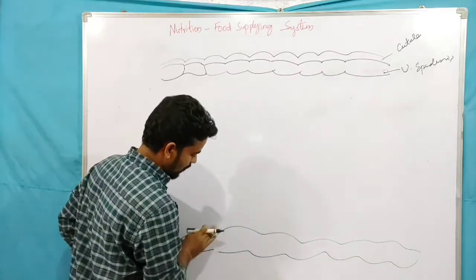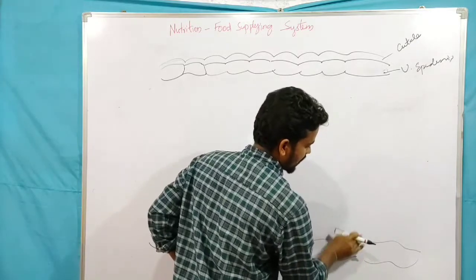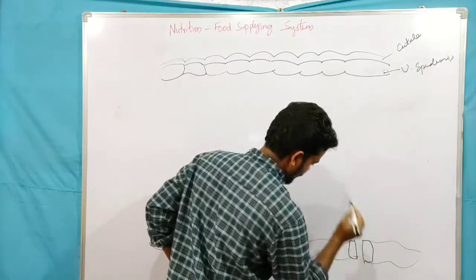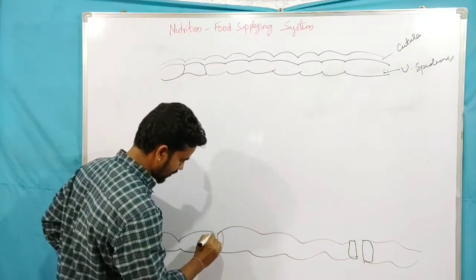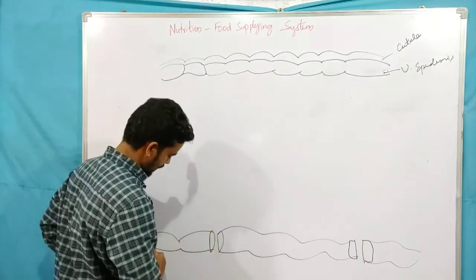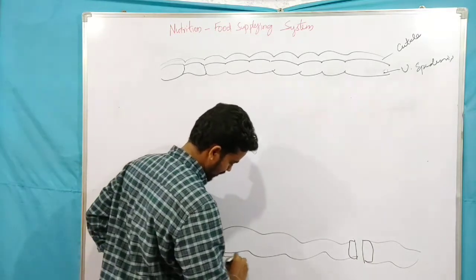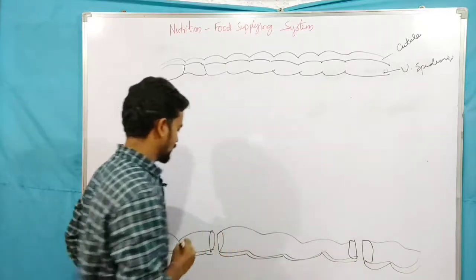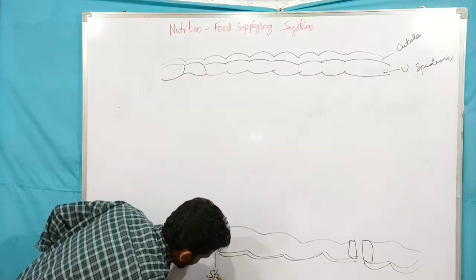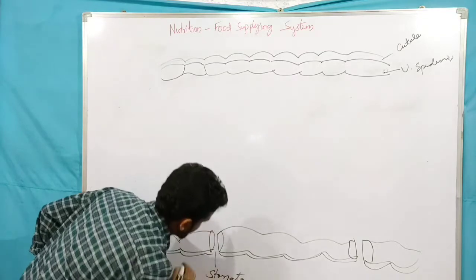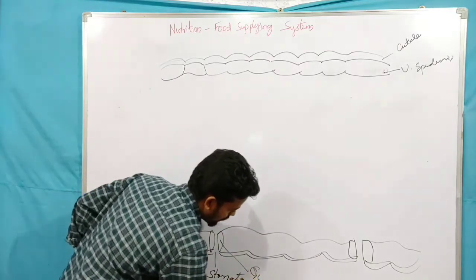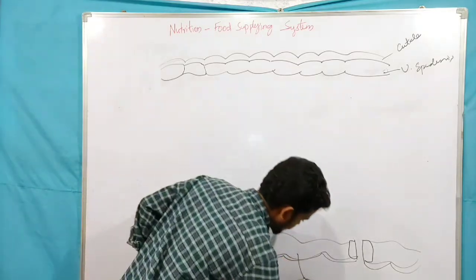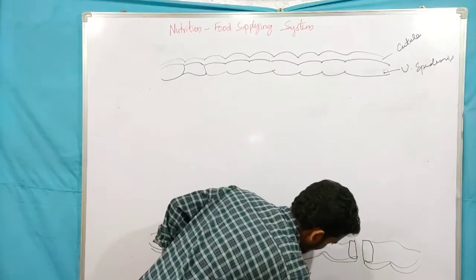In the lower epidermis we can see stomata. This is the stomata and these are the guard cells. This is the cuticle, which is covering the lower epidermis. So this is the stomata, these are the guard cells, and this is the lower epidermis.